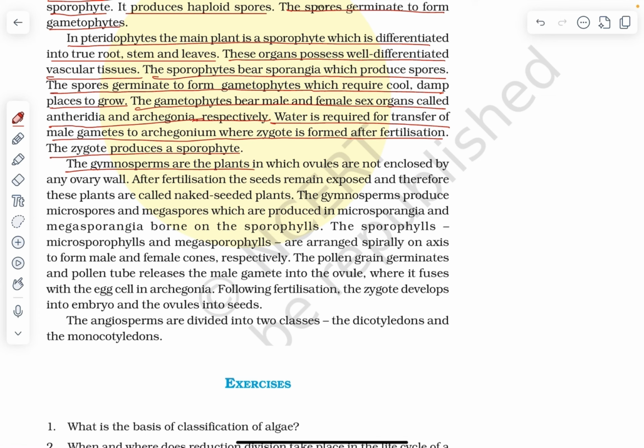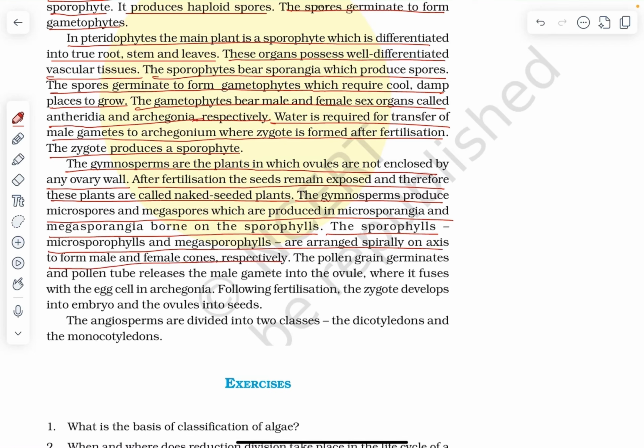The gymnosperms are the plants in which the ovules are not enclosed by any ovary wall. After fertilization, the seeds remain exposed and therefore these plants are called naked seeded plants. The gymnosperms produce microspores and megaspores, which are produced in microsporangia and megasporangia borne on the sporophylls. The microsporophylls and megasporophylls are arranged spirally on the axis to form male and female cones respectively. The pollen grain germinates and the pollen tube releases the male gamete into the ovule where it fuses with the egg cell in archegonia.